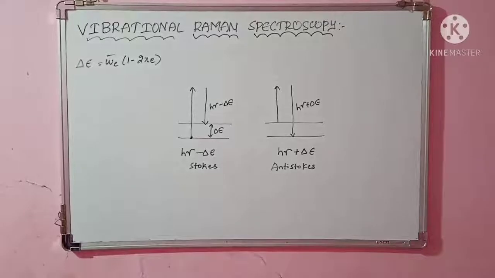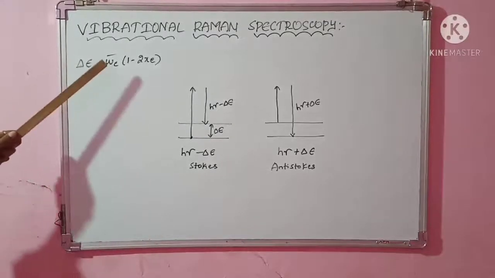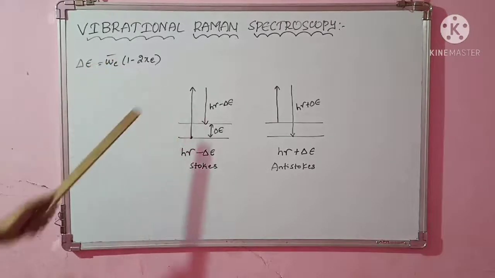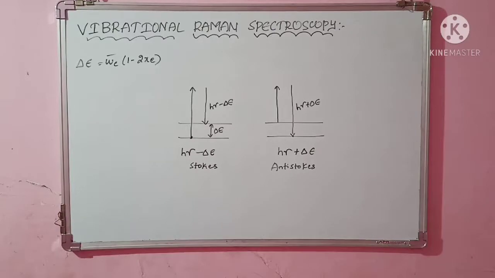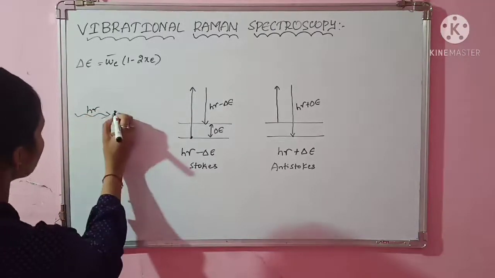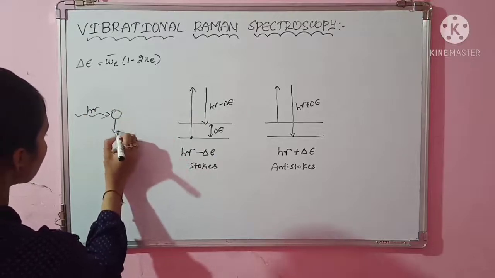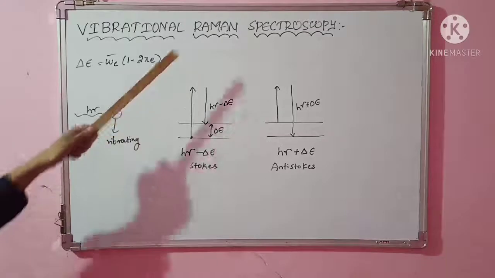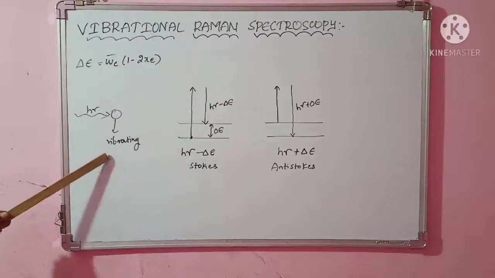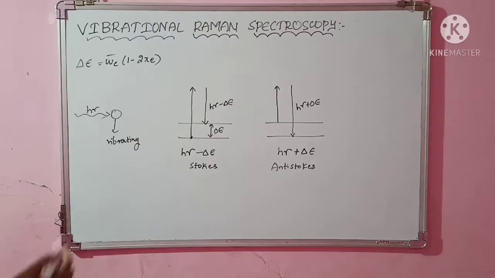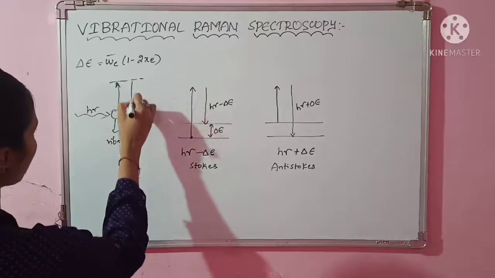So here you got to know that this is the difference between the two energy levels, that is from transition 0 to 1, that is fundamental vibration. We got omega E bar 1 minus 2 xc. Now again we will understand that whenever an incident radiation h nu is done on a molecule, what happens? It starts vibrating here. Okay, it starts vibrating because vibrational Raman we are studying. There it was rotating, but here it was vibrating. When it starts vibrating, again it will go to the excited state or a virtual state. Again it will come back.